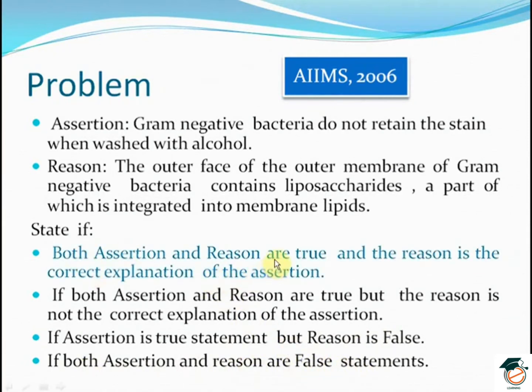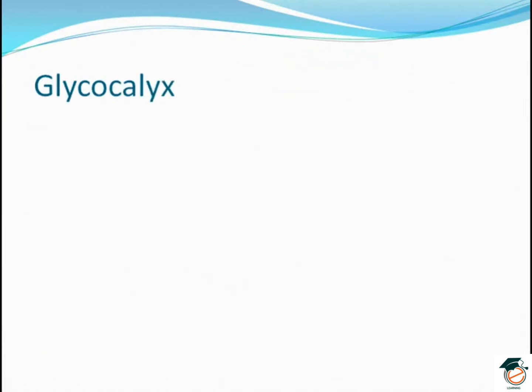The correct answer is both assertion and reason are true and the reason is the correct explanation of the assertion. We know that the cell wall of the gram-negative bacteria is very thin and it contains lipids. Therefore, the reason is the correct explanation of the assertion.